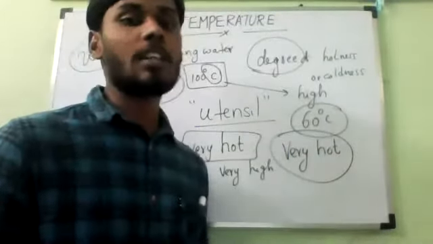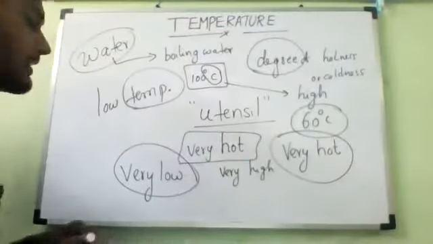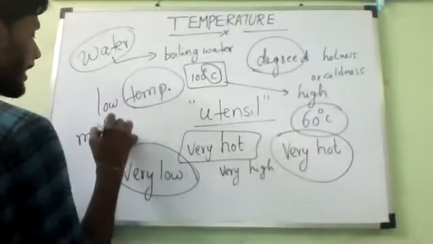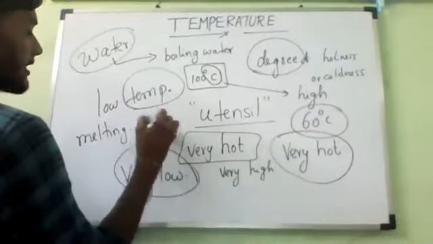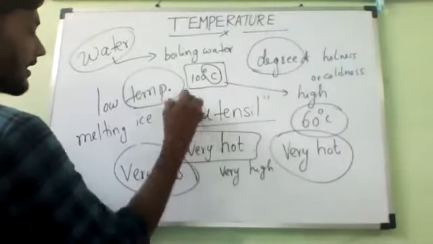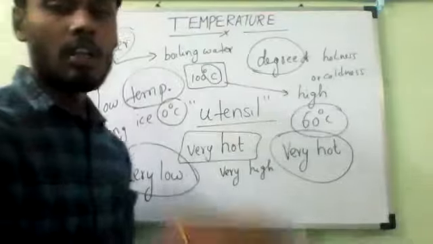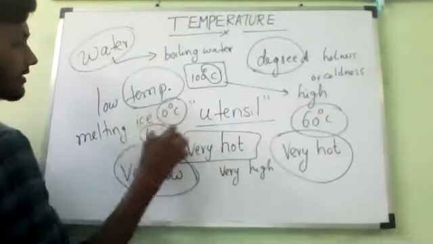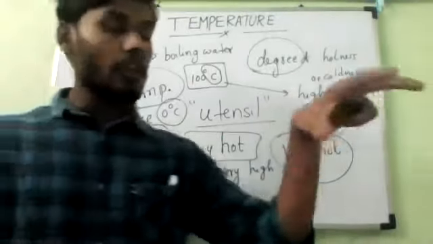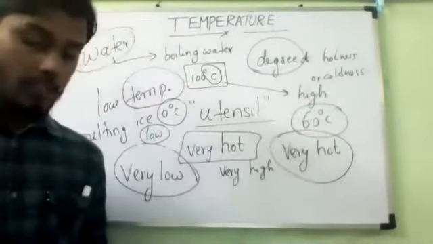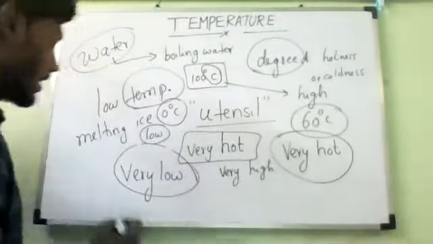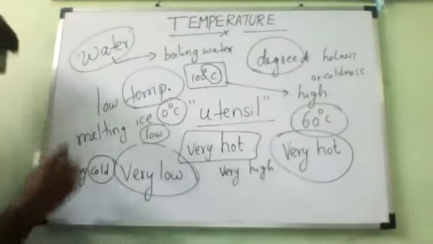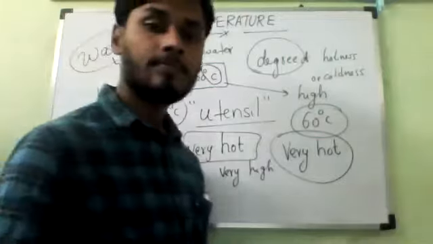In the same way, if you take the temperature of melting ice, what is the temperature of melting ice? 0 degrees Celsius. So at this situation, if you observe here, 100 and 0, it is a very low temperature. Is it yes or no? Yes, sir. Now if you touch that body, how will it feel? Ice feels very cold to touch. Is it yes or no? Yes, sir. Very cold to touch. Do you understand? Yes, sir.